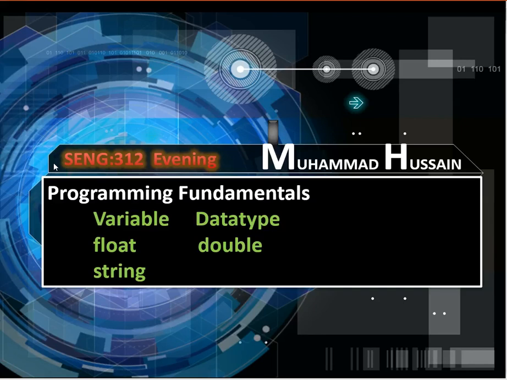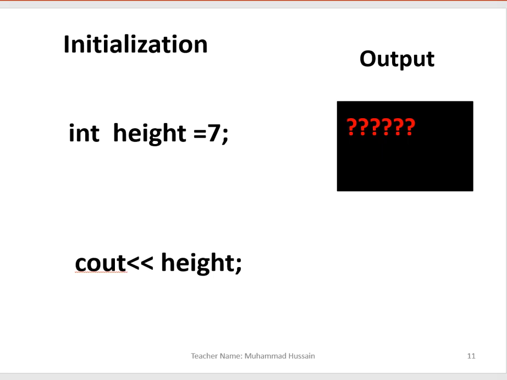My name is Mohammad Hussain and today's topic is float, double and string. Here we go to our next slide. In this slide, if I want to know what the output will be, I'm 100% sure you will answer, sir, the result will be 7. But if I change the value to 7.5, you know that integer stores whole numbers, so if I give 7.5 here, what would be the answer?